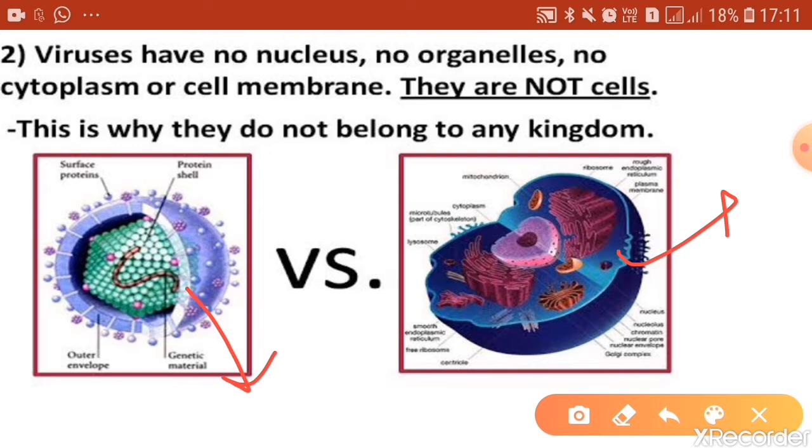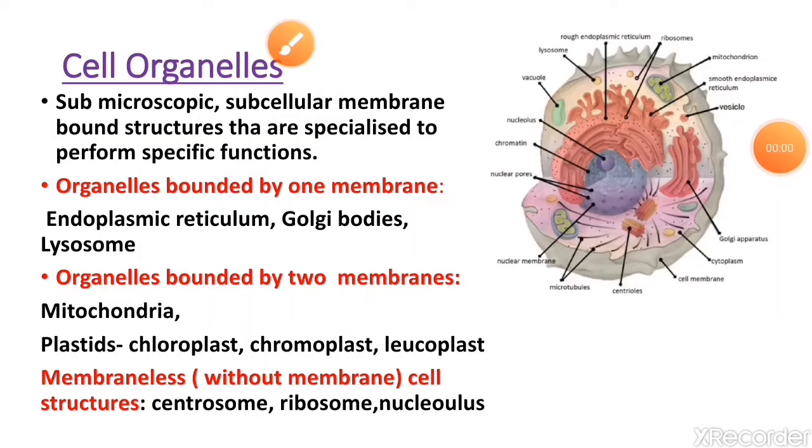When it is outside the host cell, the virus behaves like a non-living thing, and only when it enters the host cell, by making use of the host's biochemical reactions, does it start multiplying. So this shows how important membranes are, those barriers which selectively allow certain substances to move in and out of the cell. Now let us learn about the cell organelles.